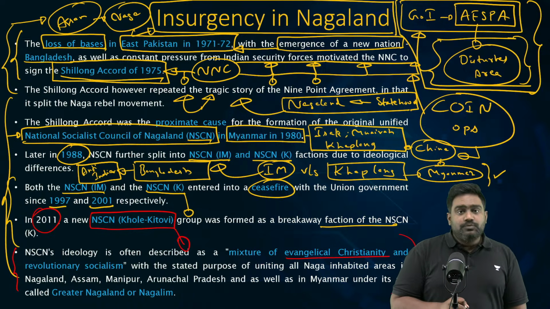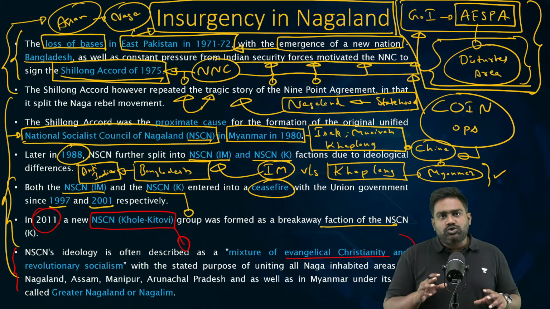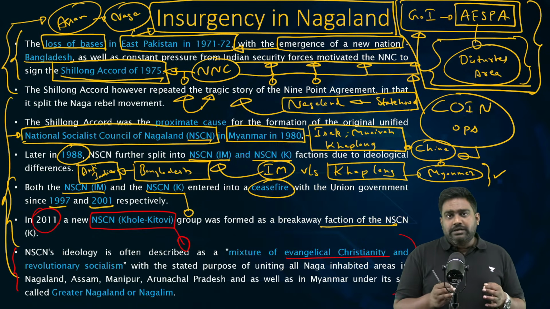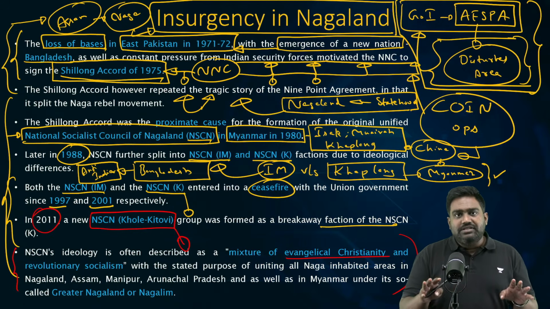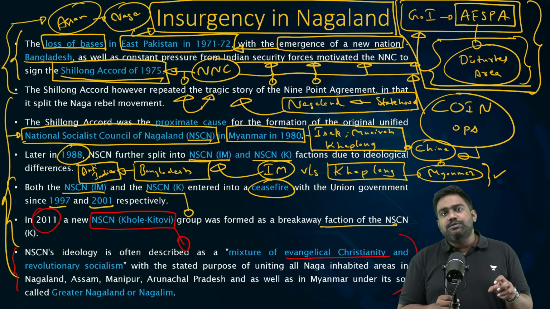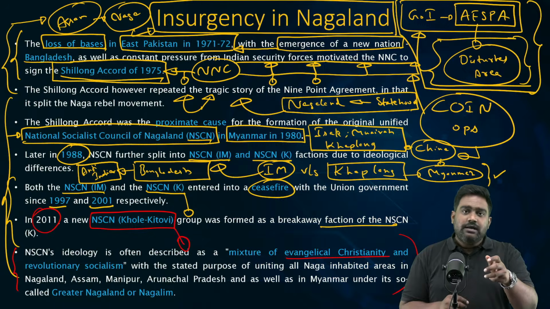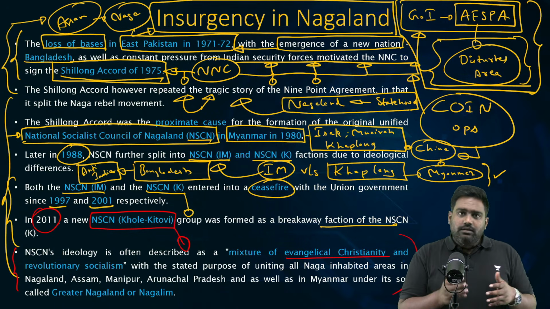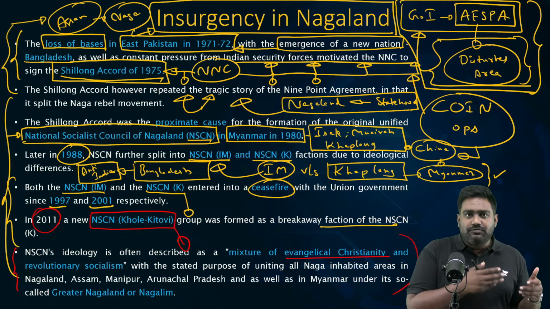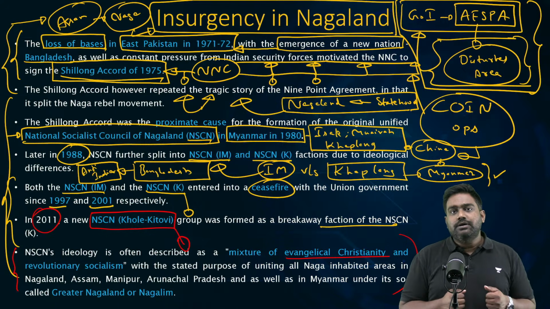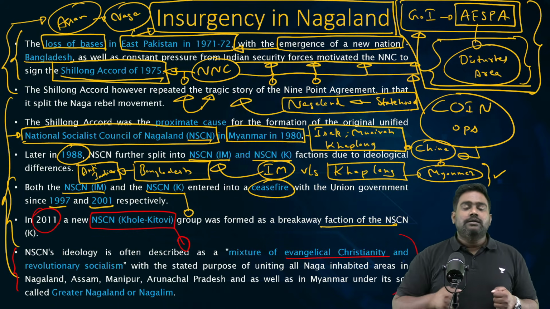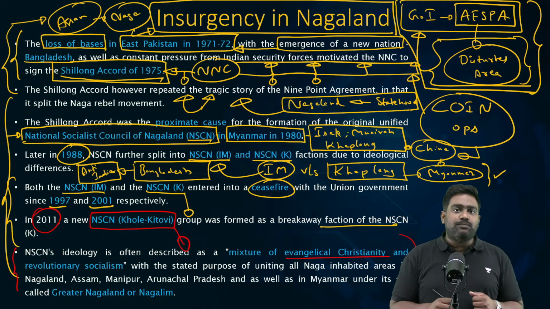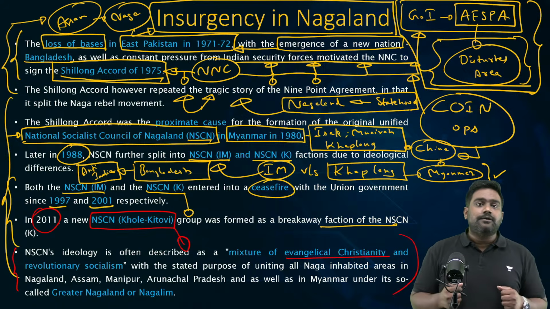But still, these groups want to turn the so-called nation they want to create into a Christian state. Please get my point correctly. Religion has nothing to do with this, but these are actually left-wing extremist organizations influenced by communism and Maoist ideology. Their whole setup, the way they operate, reflects the features and principles of a left-wing communist extremist organization. But they have a strange connection. They want to basically turn the greater Nagalim or Nagaland that they aspire for into a Christian state.